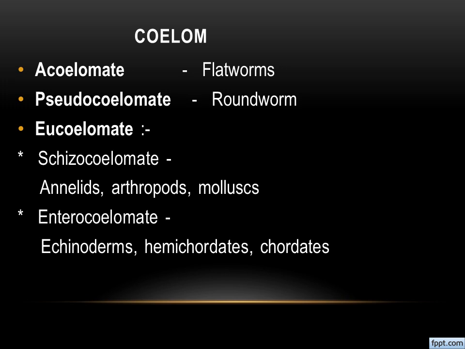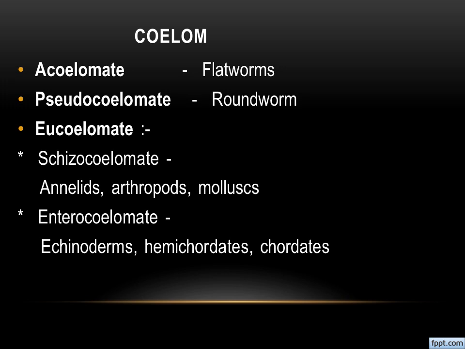This coelom is formed from the germinal layers. In the previous class we learned there are three germinal layers for the embryo, that is ectoderm, endoderm as well as mesoderm, right? This body cavity is formed from the mesoderm layer. Understand? As per the presence or absence of this coelom, the animals will be classified into three. So let us go on. The first one is acoelomates.